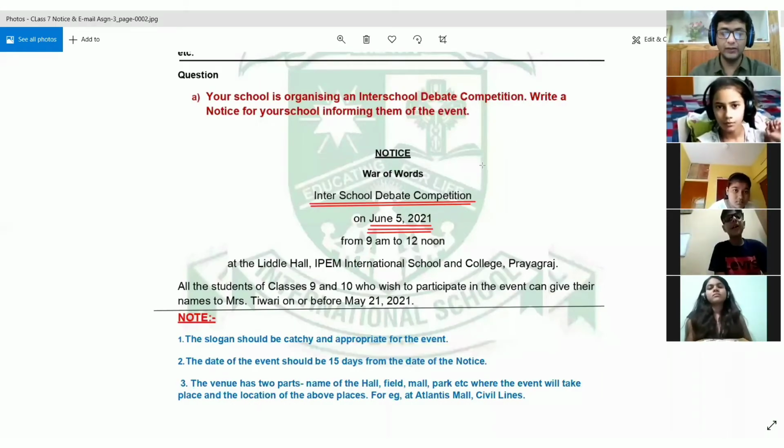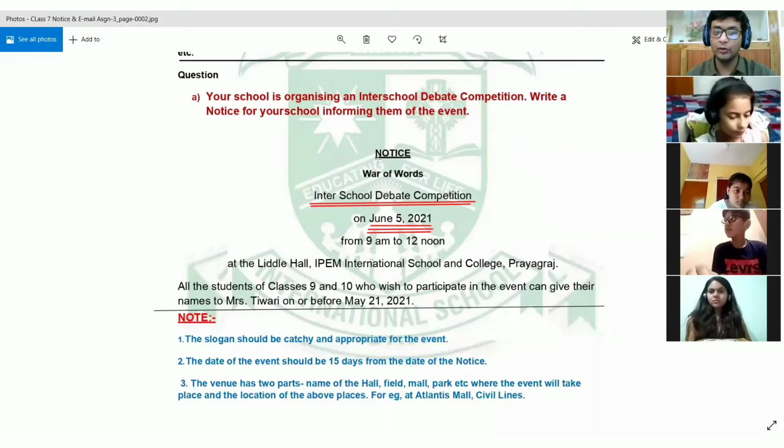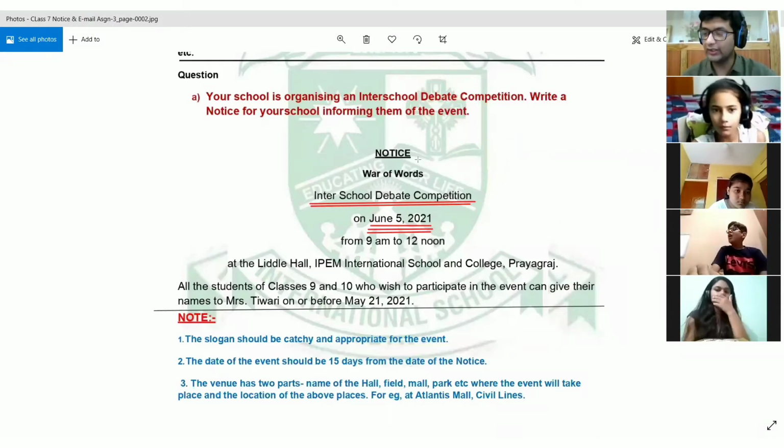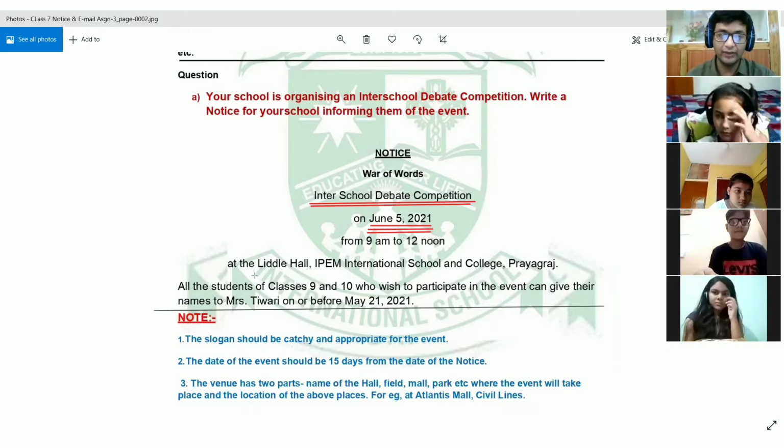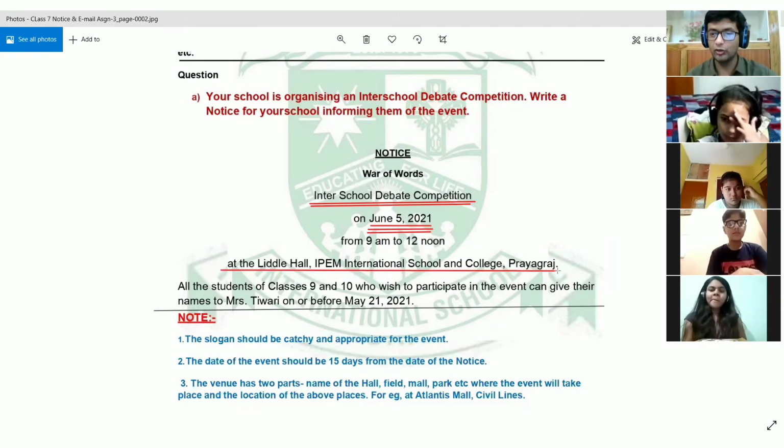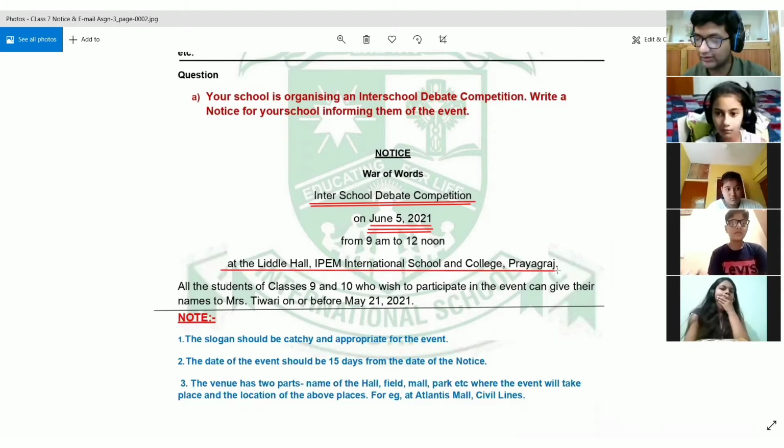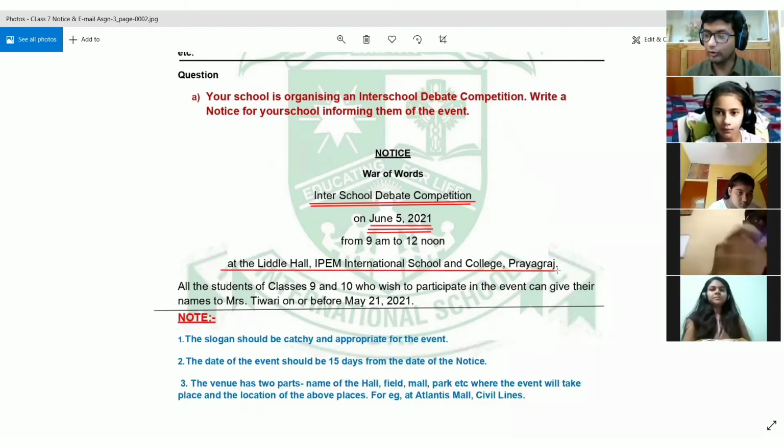So basically, what you are asking is where we have to leave a line. After writing a notice and underlining it, you can leave a line over there, and then you can leave a line after the venue, that is over here. So you can leave a line at both these places. Okay.